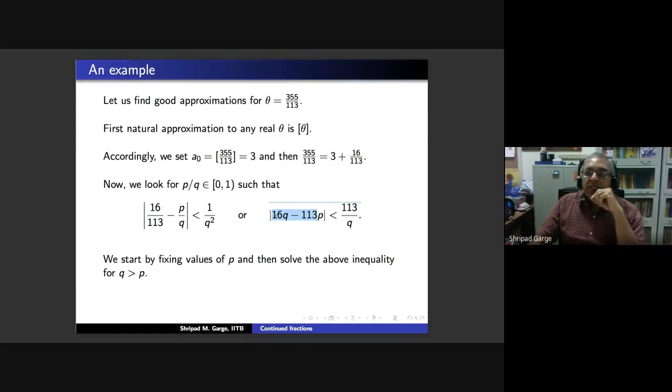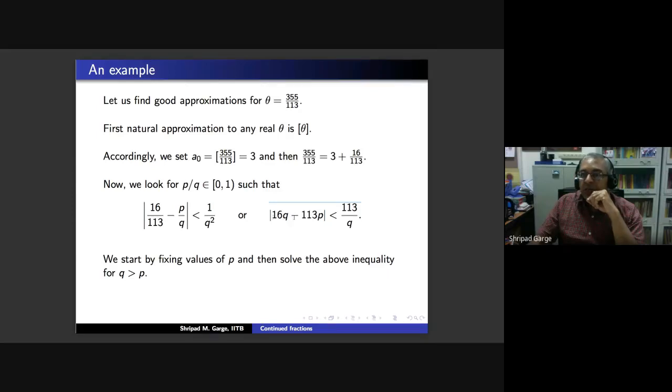So if you take 16 into 5, you will see that 16 into 5 is 80. And the distance of 80 and 113 is 53. So that is less than 57. But now your Q has gone to 5. So because Q is 5, we will demand that the distance between the multiple of 16 and 113 be less than 113 by 5, which is roughly 23.